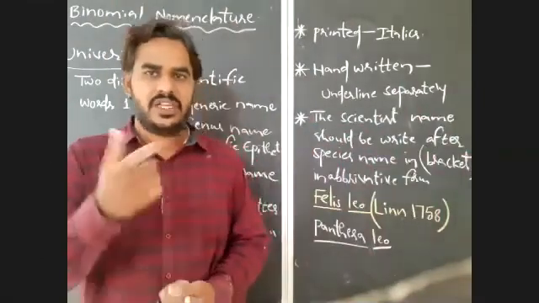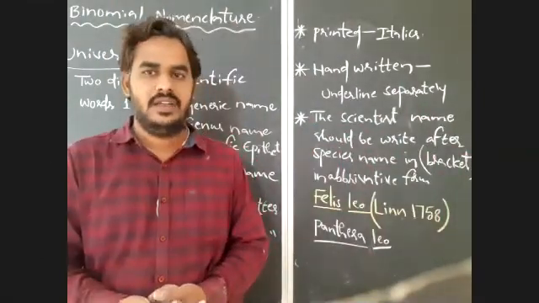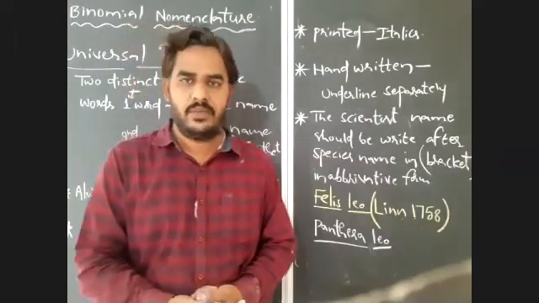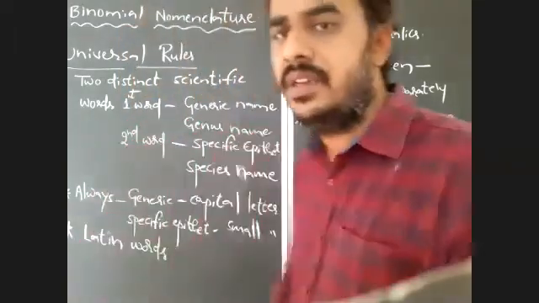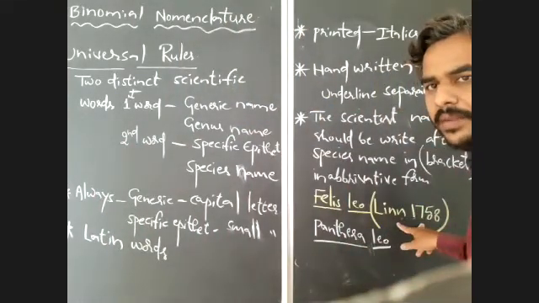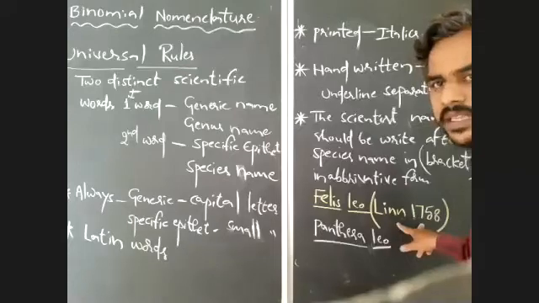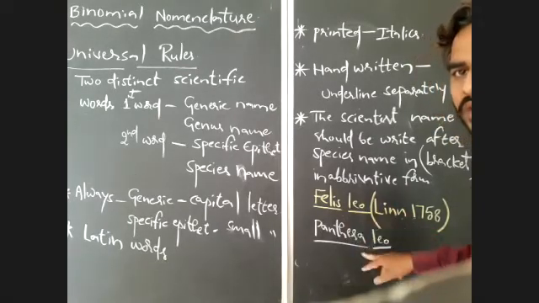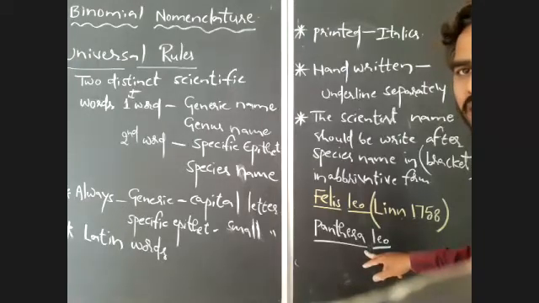Okay, you also have to remember how to represent change in a scientific name. If you keep the scientist name and year of naming in brackets, that indicates a change in the name. Felis leo was modified into Panthera leo.